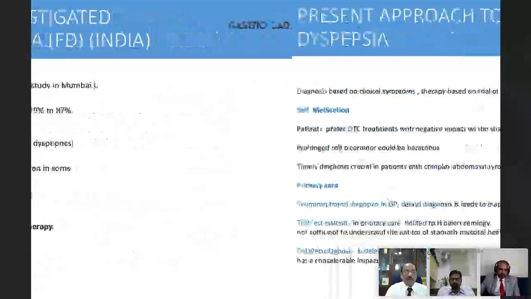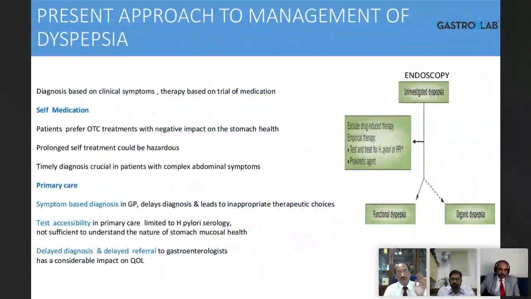So we need to work up more. And today it's possible to work up more even in the primary care setting. That is why we are discussing this topic today. The approach to management of dyspepsia erstwhile has always been endoscopy at the forefront. Any uninvestigated dyspepsia, after excluding the drug history, gets empirical therapy: test and treat for H. pylori, or give a PPI empirically, or add a prokinetic agent and see what happens. This is just empirical therapy.